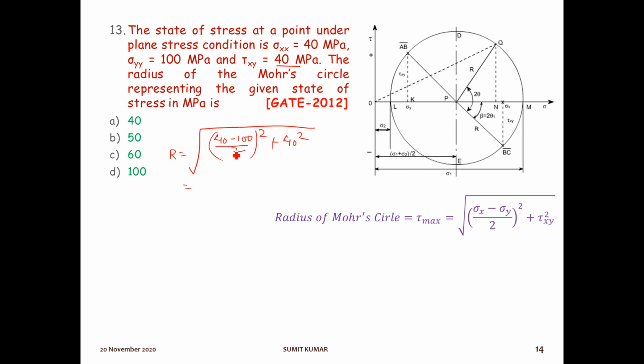Minus 60 by 2 is minus 30. So we can write this as 30 square plus 40 square, which is nothing but 50. So your answer will be 50 megapascal, the radius of this Mohr circle for the given condition. So option number B will be the right answer.